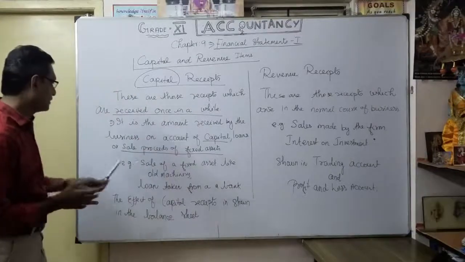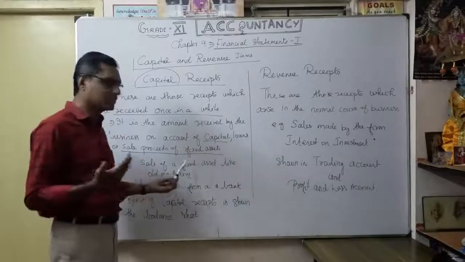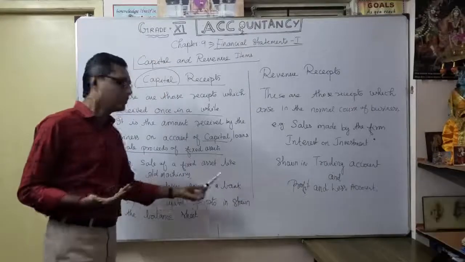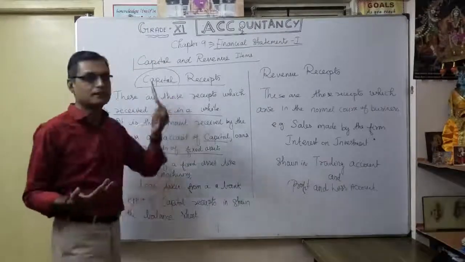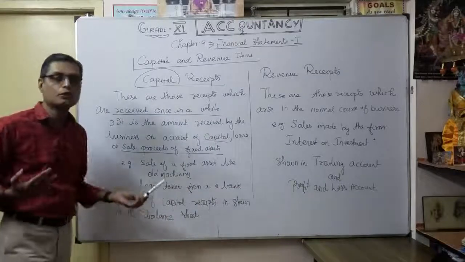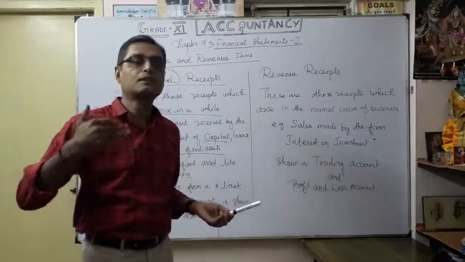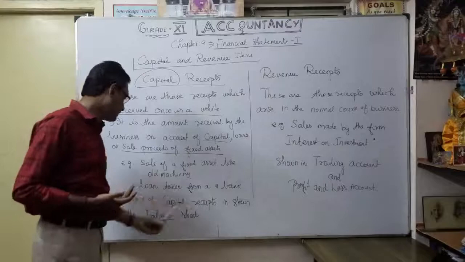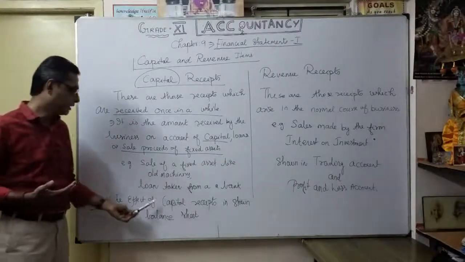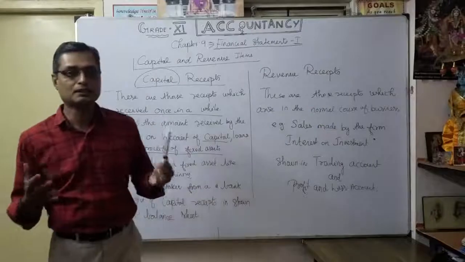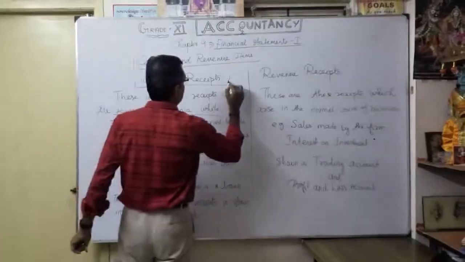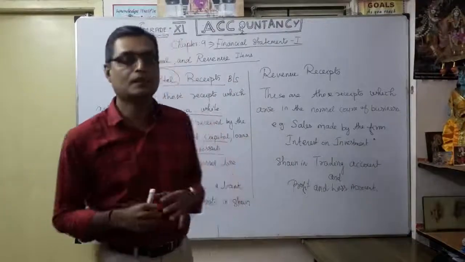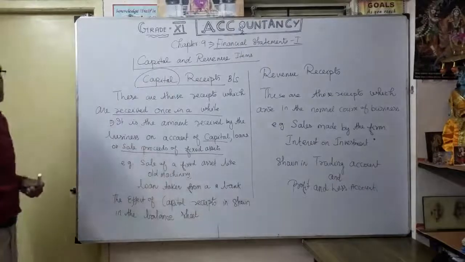The best example, the sale of fixed asset like our old machinery or even disposal of car, whatever it is. Then loan taken from the bank. These are coming under capital receipt. So ultimately, how you are giving effect to the capital expenditure in the balance sheet, same manner, capital receipt, you have to give the effect in balance sheet. The effect of capital receipt is shown in balance sheet.